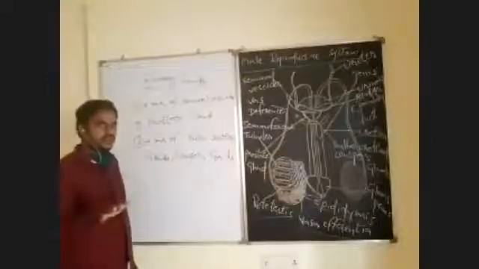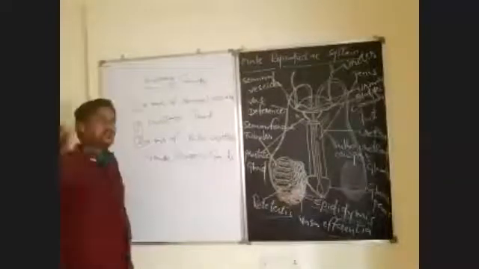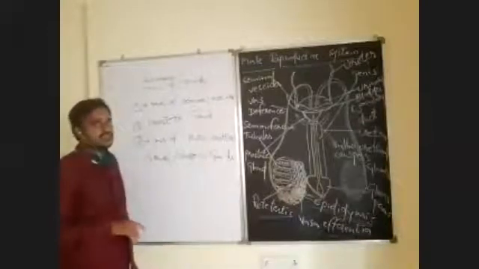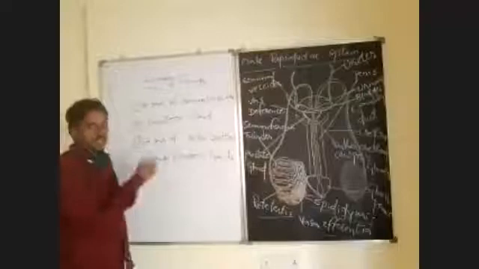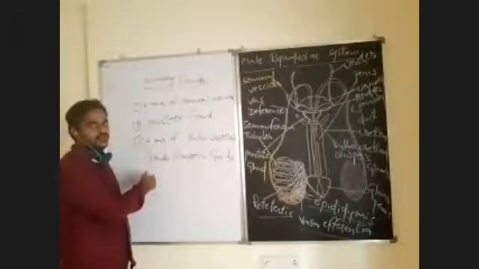Why can the female not produce ova, while the male can produce spermatozoa throughout life? What is the difference? We will discuss that concept when discussing spermatogenesis and oogenesis.